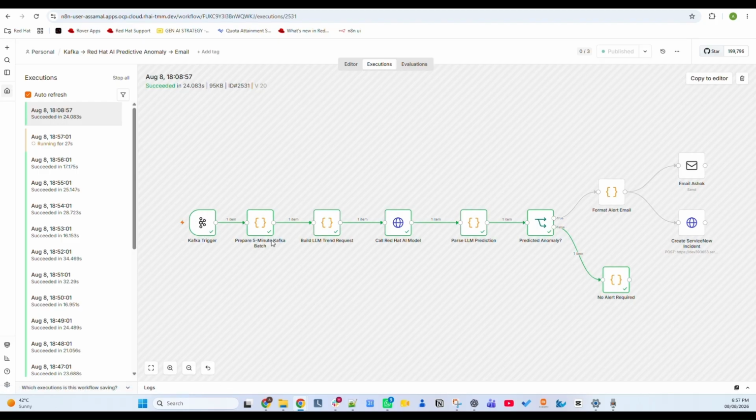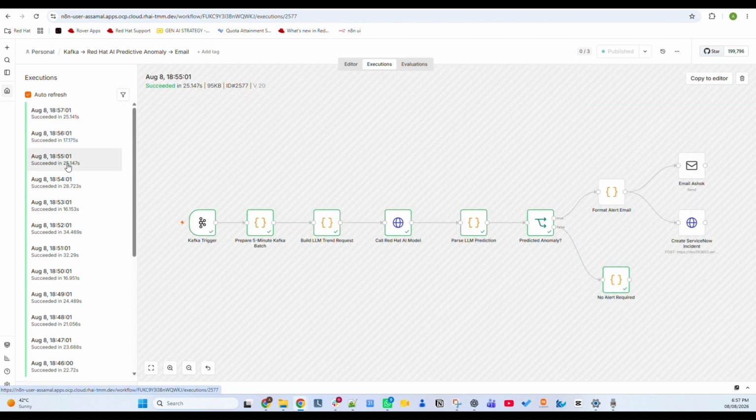And it is consuming 5 minutes of the Kafka batch and then doing the prediction by using the Red Hat AI model here, Kimi 2.7. If there is no anomaly, nothing is going to happen. If there is an anomaly, it's going to send an email as well as send it to ServiceNow as a new incident report, right? Let's find one of them which is an anomaly, right?